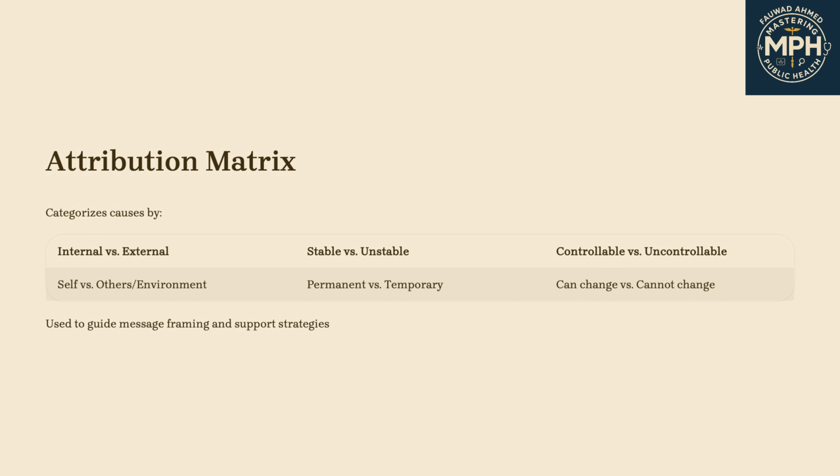Sixth is the attribution matrix. Let's put it all together. We can describe causes using all three constructs. Locus, internal or external. Stability, stable or unstable. Controllability, controllable or not. Here's how that looks in practice. Internal stable: intelligence, athletic ability. Internal unstable: mood, energy, effort. External stable: neighborhood safety, task difficulty. External unstable: weather, luck, daily traffic. Understanding where people fall in this matrix helps tailor behavior change strategies.